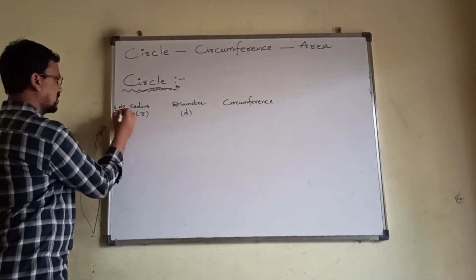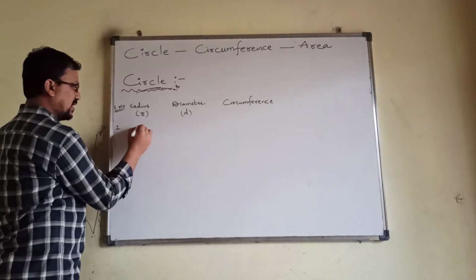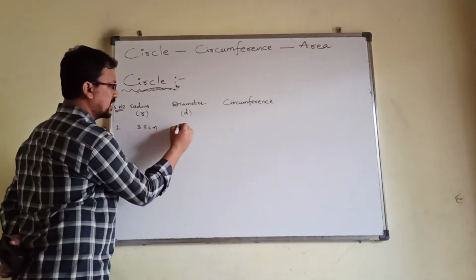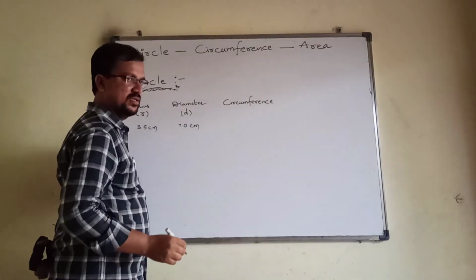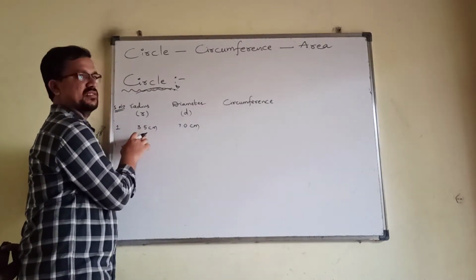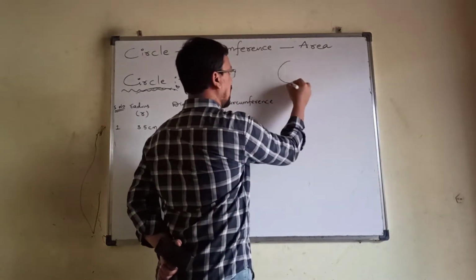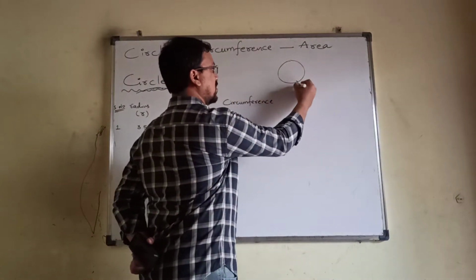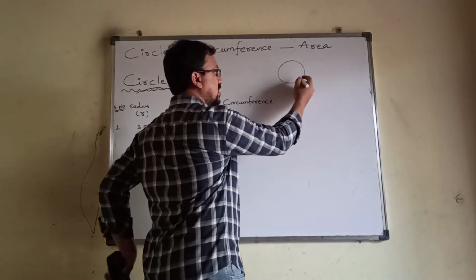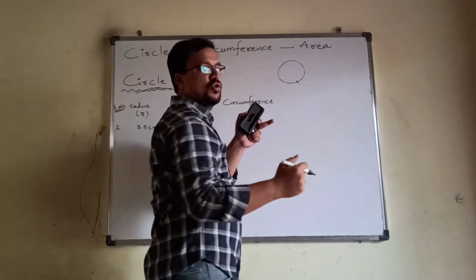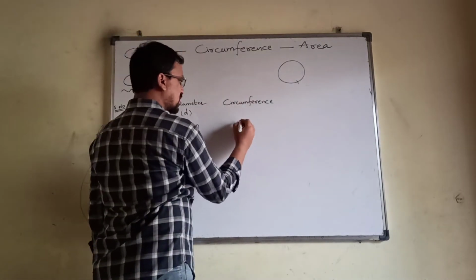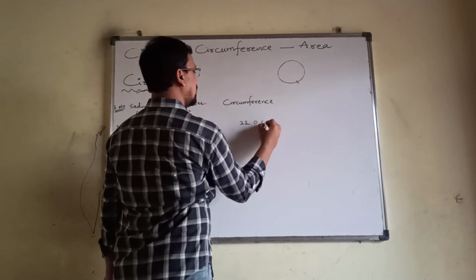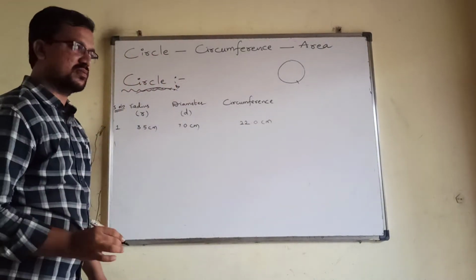One boy has taken a radius of 3.5 centimeters. Then the diameter will be double that, which is 7.0 centimeters. He found the circumference of this particular circle. The circle will be like this, drawn with 3.5 centimeters. Then he cut it at this position and opened it up as a length of rope. Then he found the circumference. The circumference was found to be 22 centimeters.